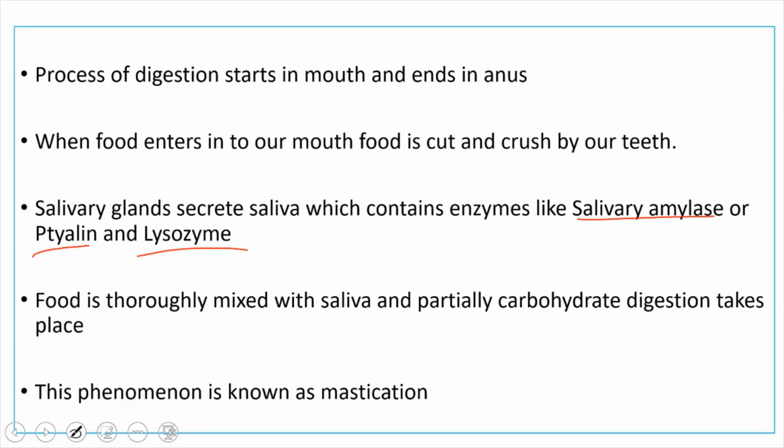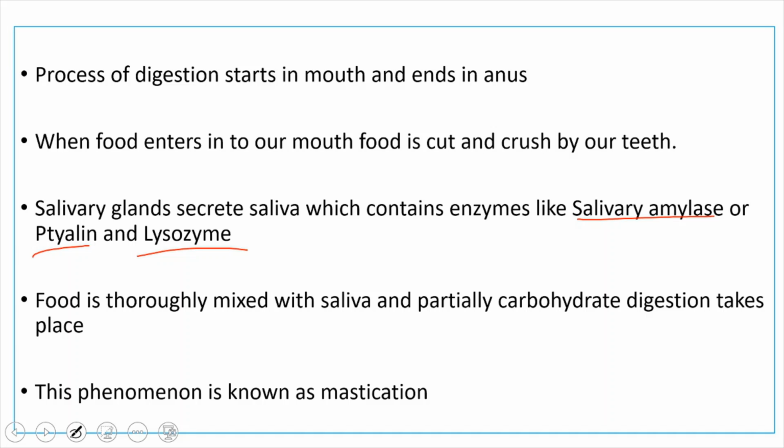And inside the mouth we have teeth. Whenever food enters into the mouth, the food is cut and crushed by our teeth and is thoroughly mixed with saliva, because it is a digestive juice which contains enzymes. This process is known as mastication. So what happens inside the mouth? Food is cut and crushed by our teeth and is thoroughly mixed with saliva.